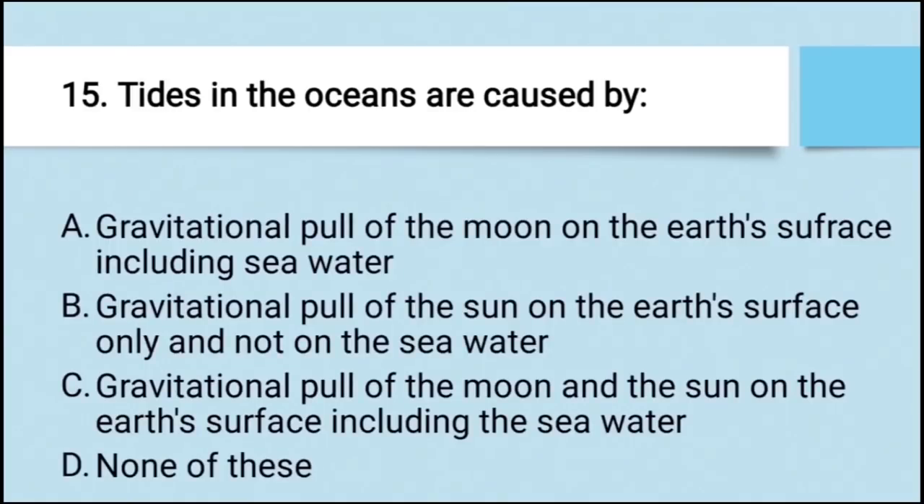Tides in the ocean are caused by A. Gravitational pull of the moon on the earth's surface including sea water. चांद के ग्रेविटेशनल फोर्स के कारण ओशन के टाइड्स आते हैं. B. Gravitational pull of sun on the earth's surface only and not on the sea water. मतलब सन के ग्रेविटेशनल फोर्स के कारण ओशन के टाइड्स आते हैं. C. Gravitational pull of the moon and sun on the earth's surface including the sea water. या फिर सूरज एंड चांद के ग्रेविटेशनल फोर्स के कारण ओशन में टाइड्स आते हैं. या फिर D. None of these. The right answer is C.